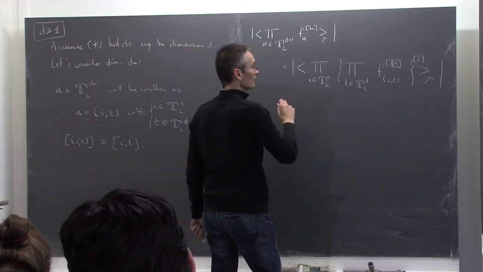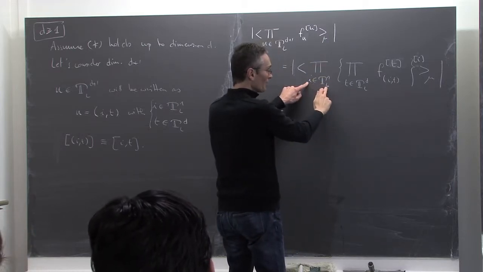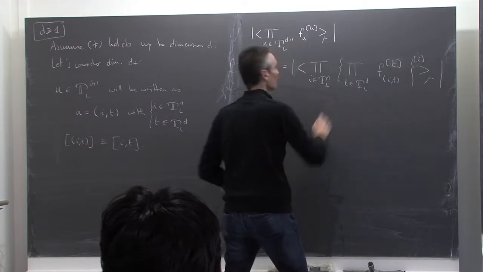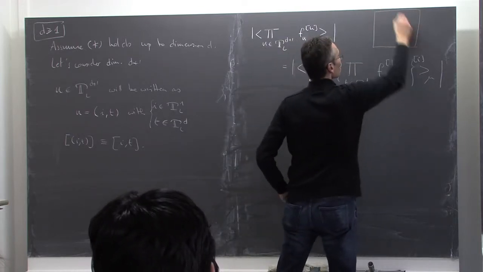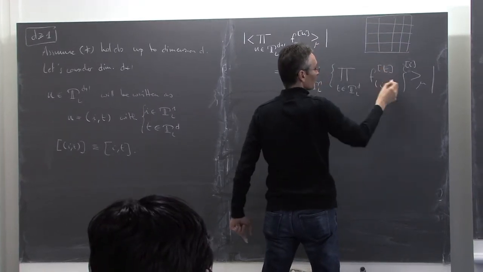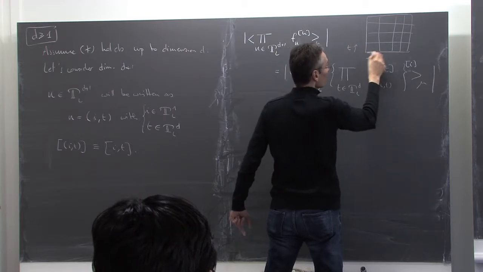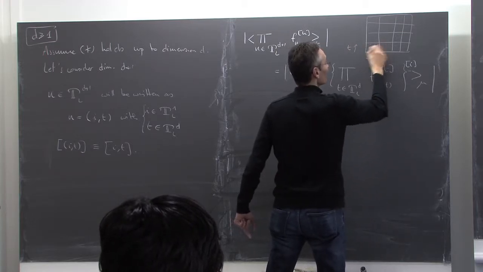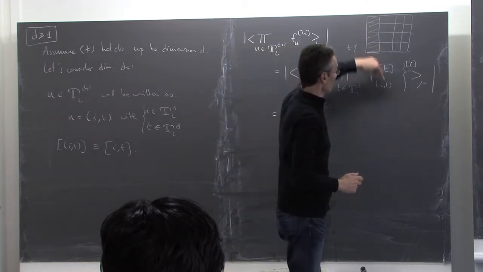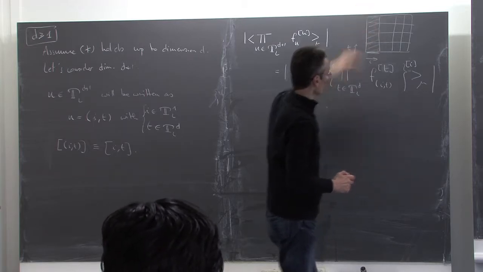So this is okay. Now what do you have? You have the product over i in the one-dimensional torus of some function here. This function only depends... I should have kept my picture. This is the direction for i, and this is the direction for t. All my functions are living in this cube. The coordinate i is just in the first block.